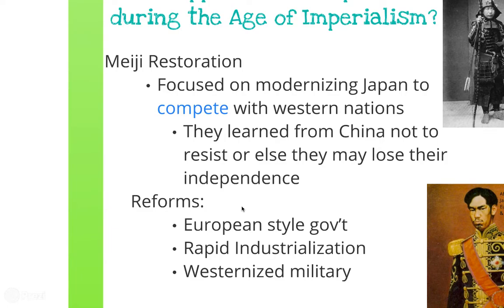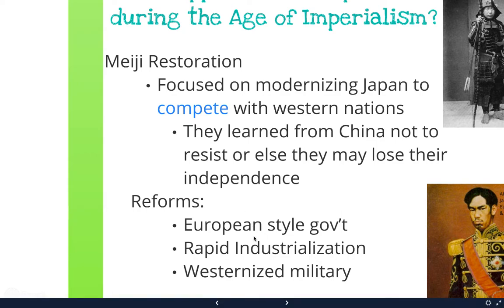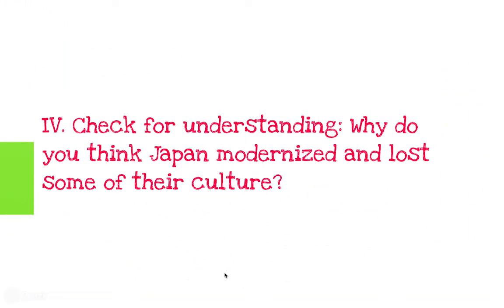They had learned from what they had seen in China that they didn't want to resist fully, or else they may lose their independence. So what they decided to do was become a superpower. And so when you look, they created a European-style government. They industrialized rapidly, and then they used a westernized military. So I'm going to show you some images here. Here's your check for understanding, number 4.